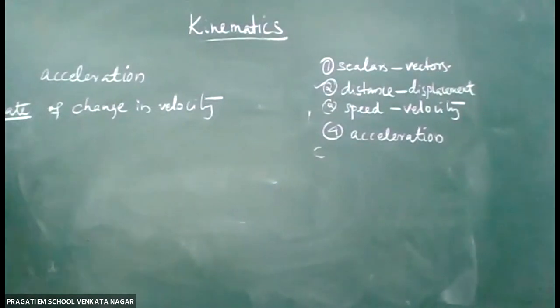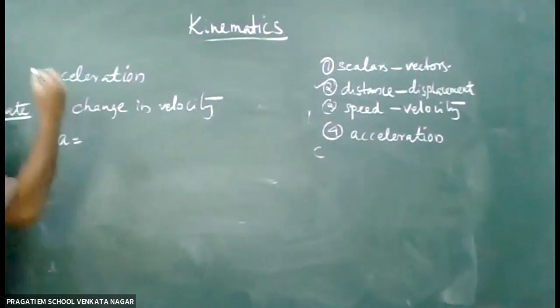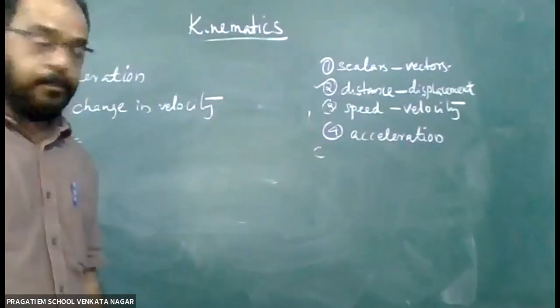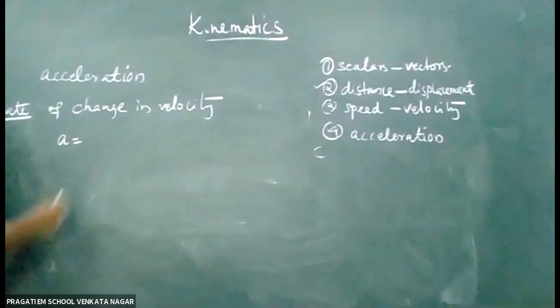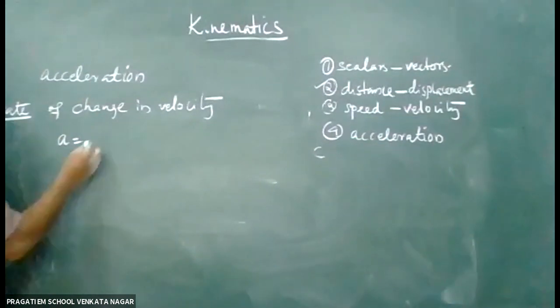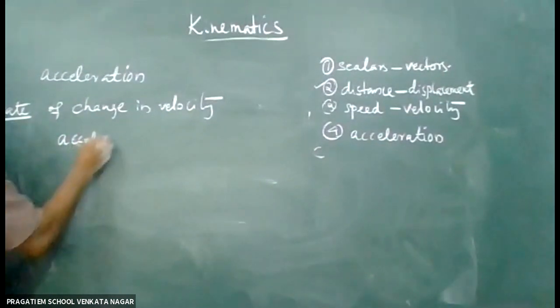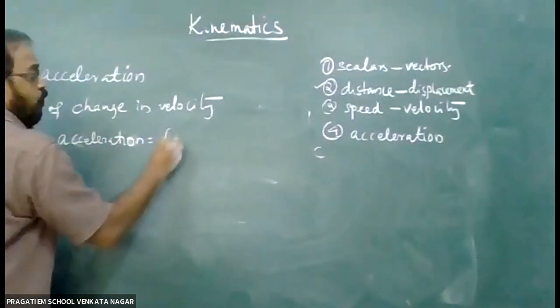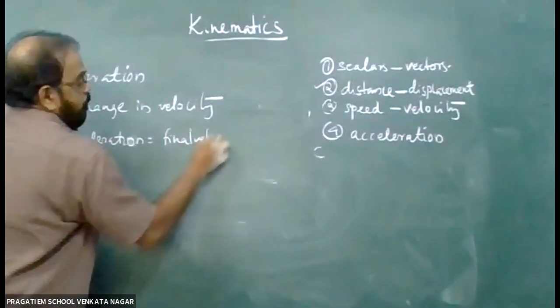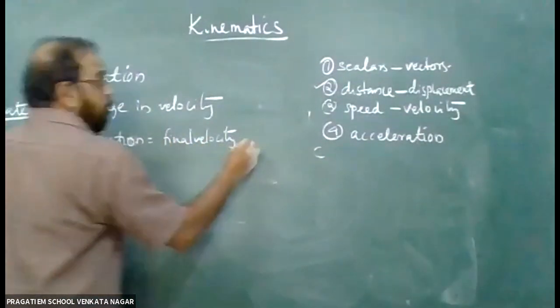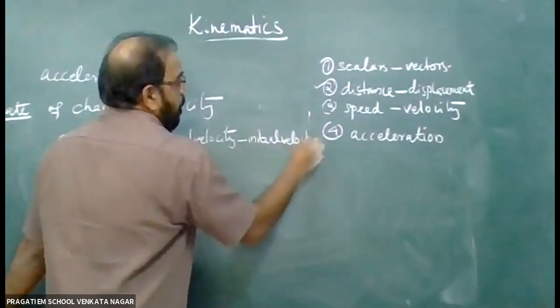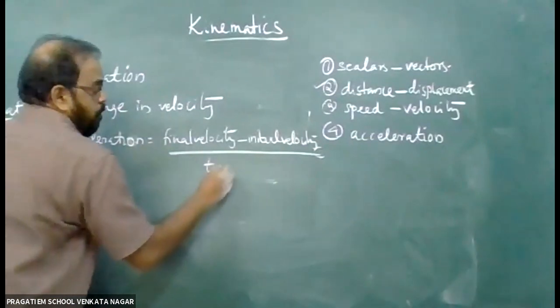So now, what is acceleration? Acceleration is denoted by A. And change in velocity, final velocity minus initial velocity, by time.